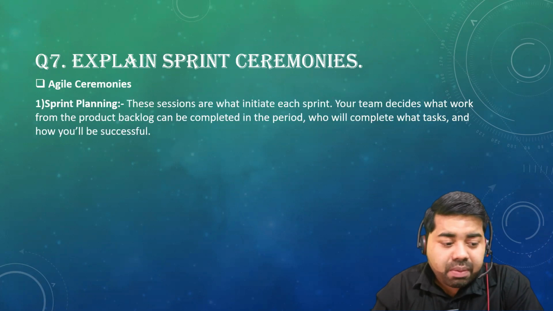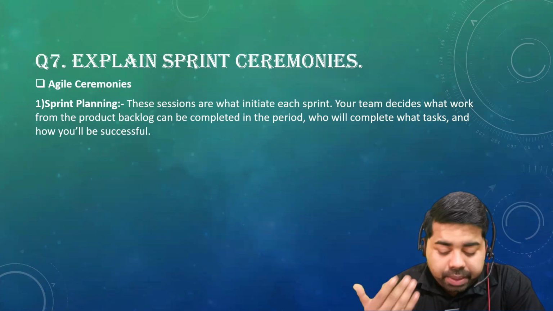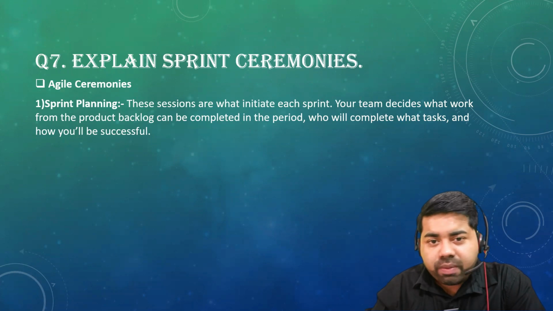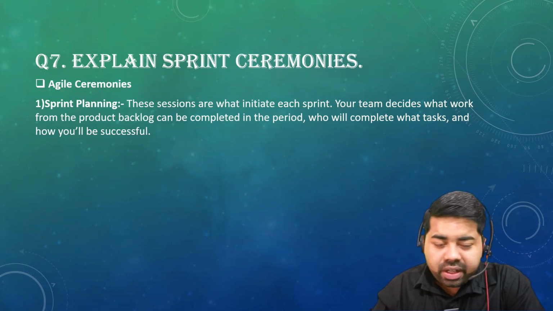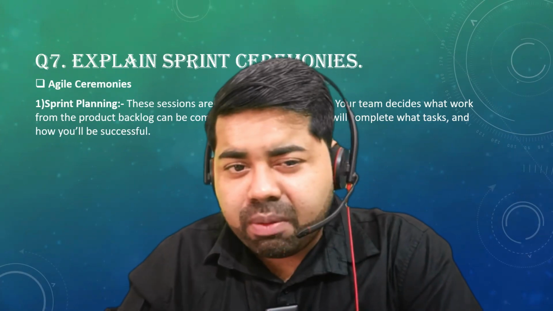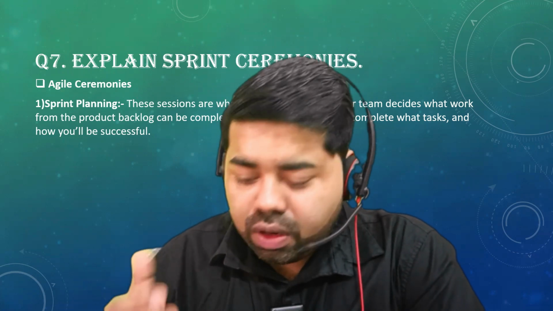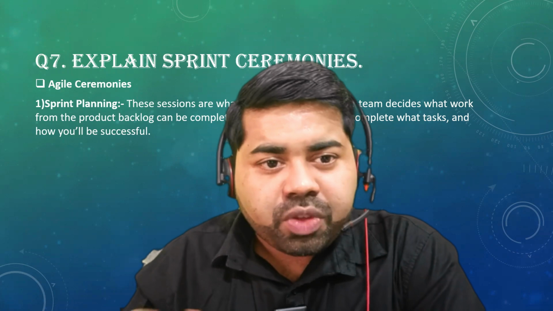Okay, so we have agile ceremonies. We have sprint planning. Basically in the sprint planning we have a backlog, right? So we were discussing the backlog. Scrum master and all the team members are there to discuss the backlog. They will discuss and they will select what backlog items are coming in the coming sprint. So that is called your sprint planning.